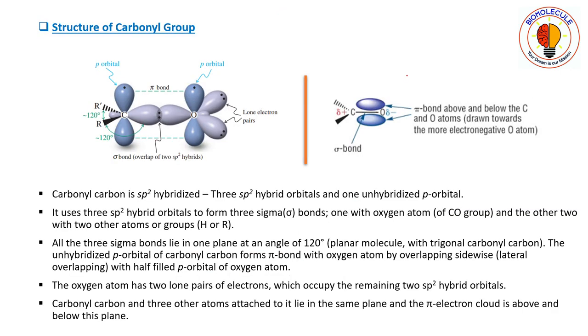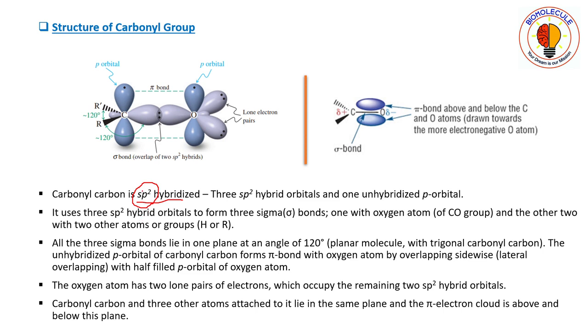Now, next we move on to the chemical properties of the carbonyl group. First, we will be looking at the structure of the carbonyl group. In the carbonyl group, carbon is sp2 hybridized. sp2 means it will contain three hybrid orbitals.